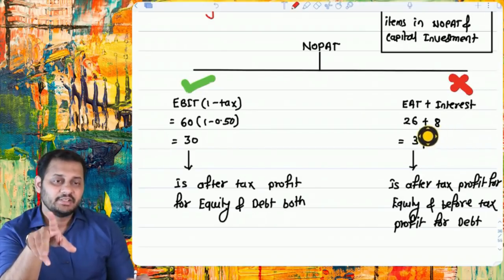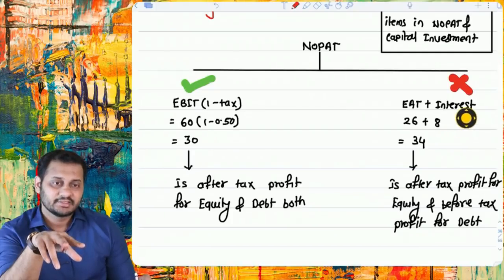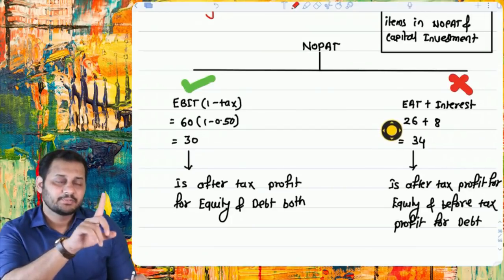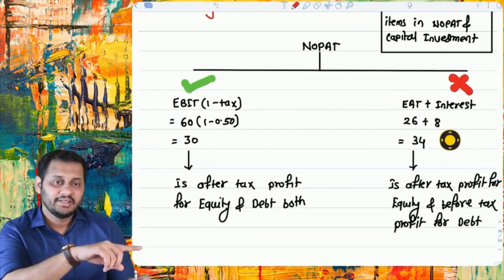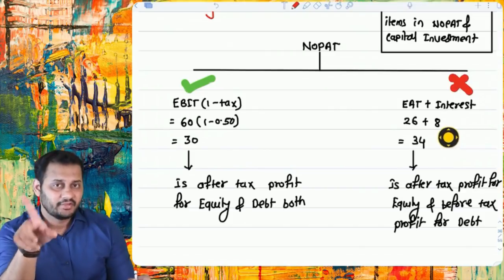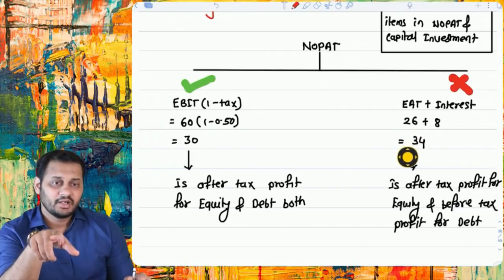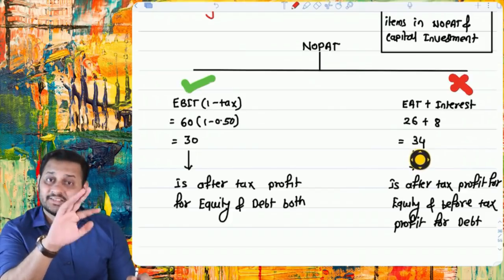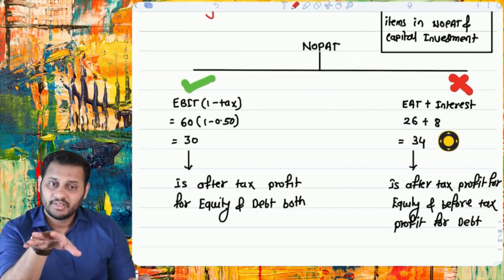So basically you are adding an after-tax figure with a before-tax profit. This is the profit to the debt holders and this is the profit to the equity holders. This 26 is the after-tax profit of equity holders and 8 is the before-tax profit of debt holders. So if you are adding these two, you cannot say 34 is totally after tax. It is not. 8 is not after tax.